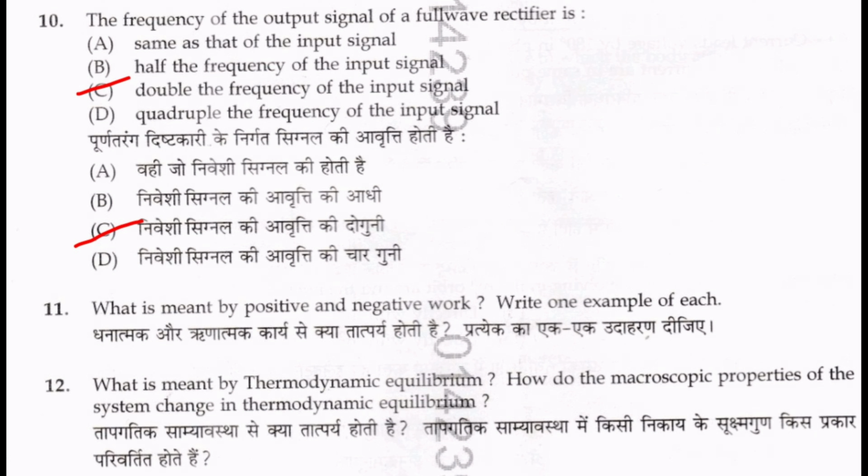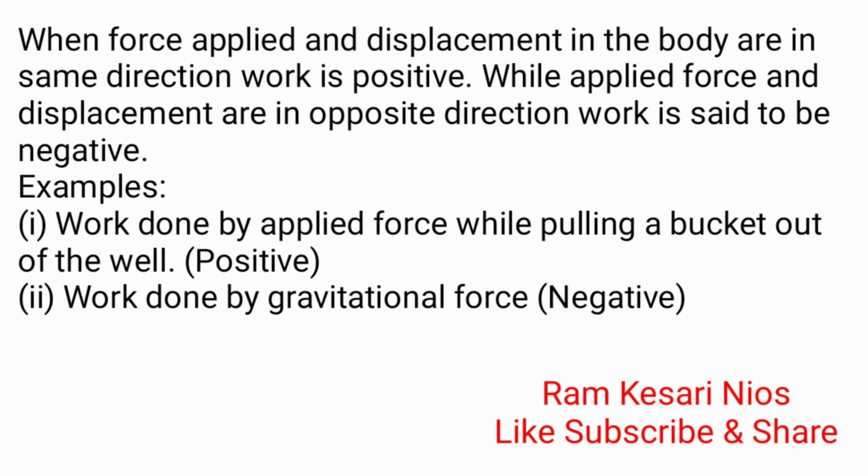Write one example of each. When force applied and displacement of the body are in the same direction, work is positive, while when applied force and displacement are in opposite directions, work is said to be negative. Example 1: work done by applied force while pulling a bucket out of the well, positive. Second, work done by gravitational force, negative.